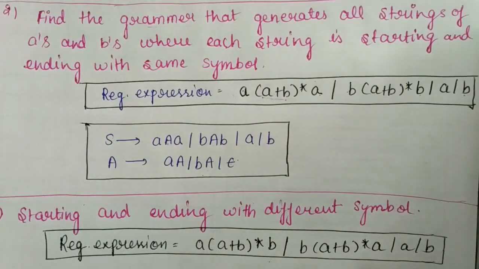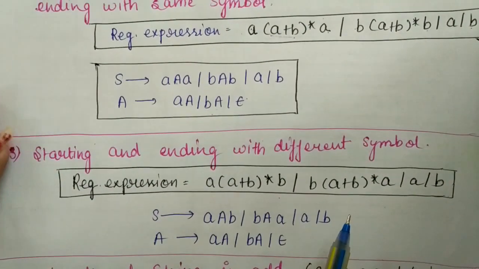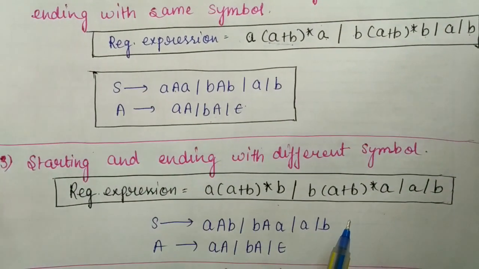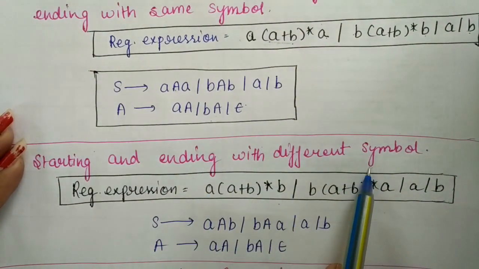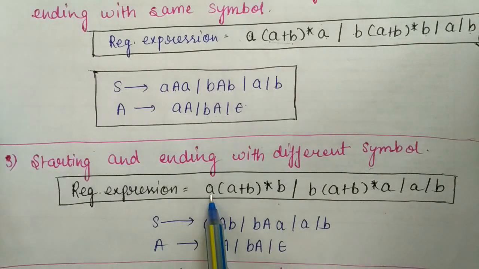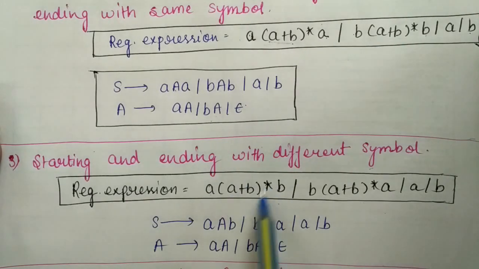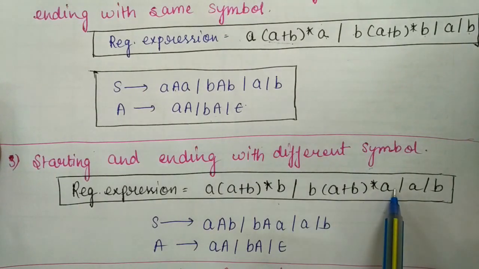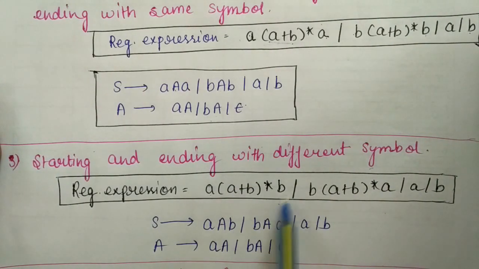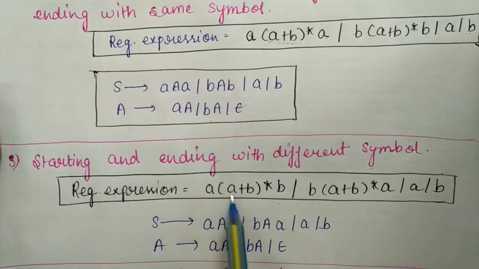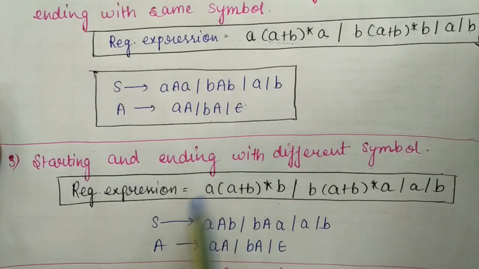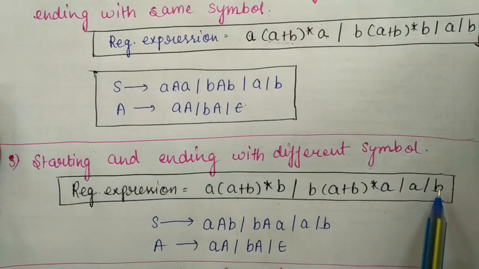Now, in the next problem, starting and ending with different symbols. So simply we write the regular expression A, and then B, starting and ending with different symbols. In between, whatever it is, we don't bother. Then we write the grammar for (A+B)* like this, and then we simply replace the values in the regular expression.